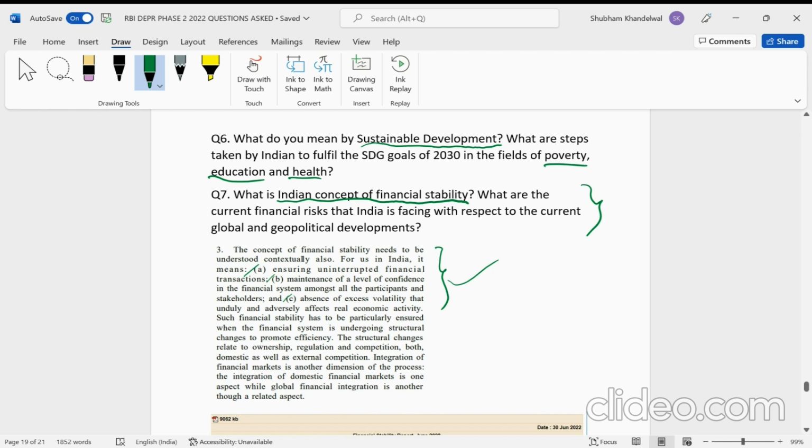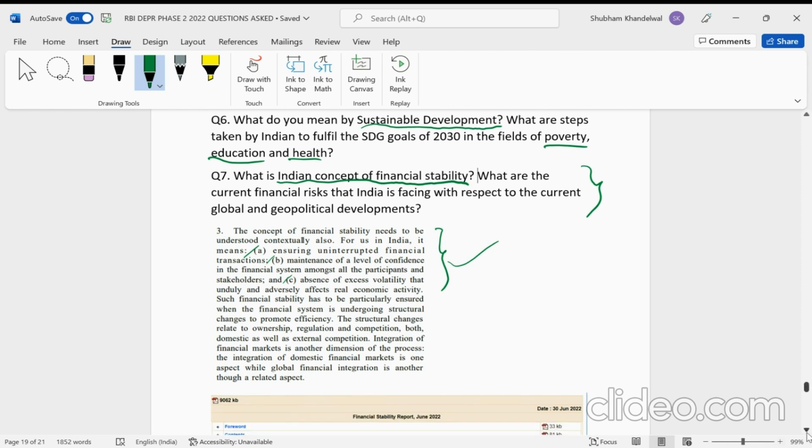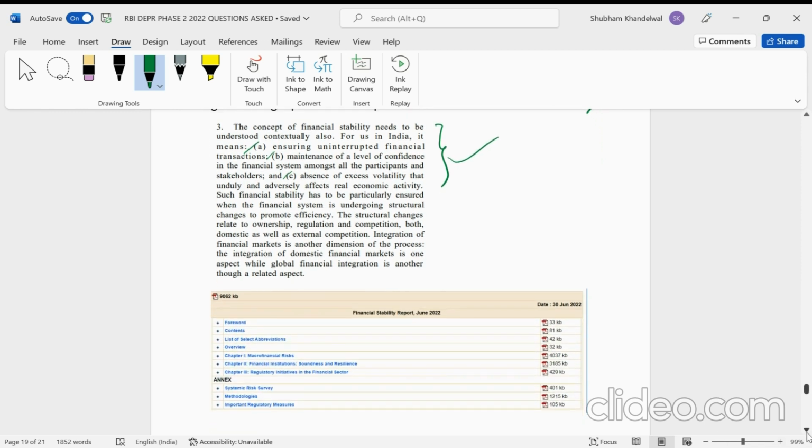Now, again, if someone is in constant touch with the news, if he or she has been reading the newspaper, then definitely the second part is not very difficult for them. But here again, if you write what you have read in newspapers, certainly you can write some answer. But if you write what RBI has mentioned, so again, I will just take you to another report of RBI.